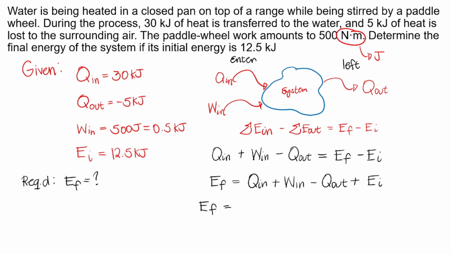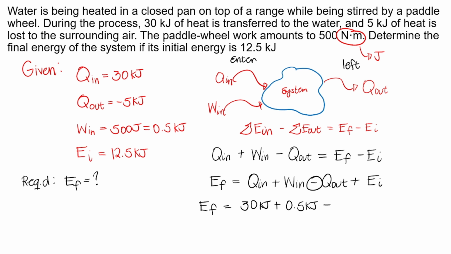Ano yung pumasok na heat? 30 kilojoules. Yung work applied or yung work na pumasok is 0.5 kilojoules. Tapos meron tayong work na lumabas which is negative 5 kilojoules. Again, di ba may negative na dito? Tapos yung Q out natin dito ay negative 5.